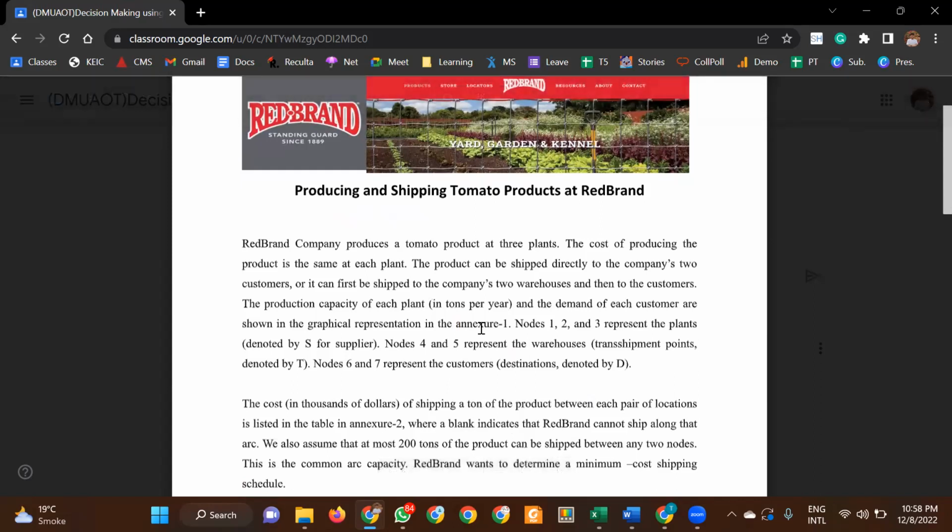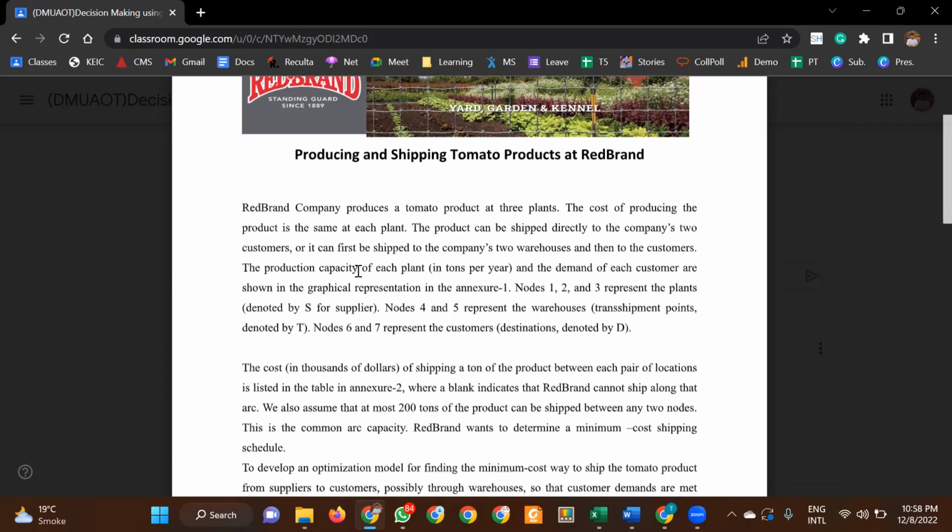So here it says that Red Band produces a tomato product at 3 plants. Because it's a tomato product, there's perishability, that's why it's a transshipment. The cost of producing the product is the same at each plant, so that factor is common. Any plant you make it at, the cost will be the same. A question might also give you a variable, like this much cost if made at this plant, and this much if made at another plant.